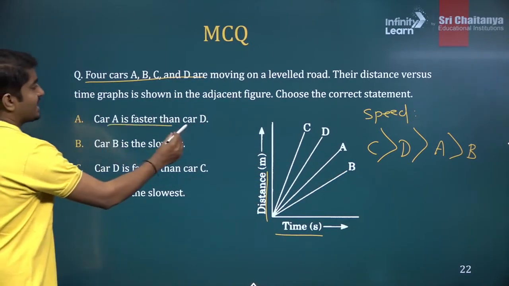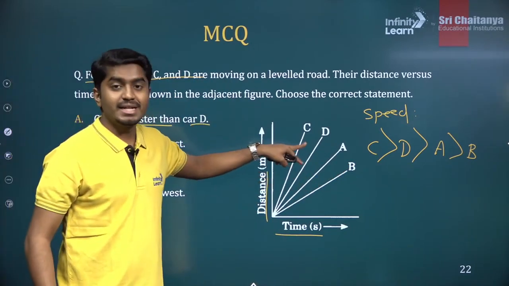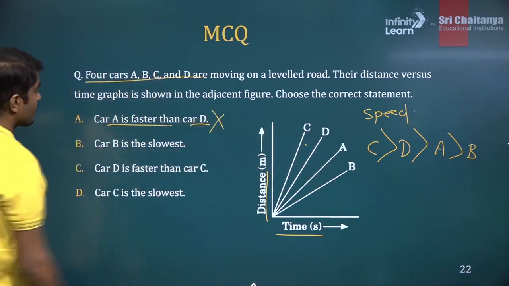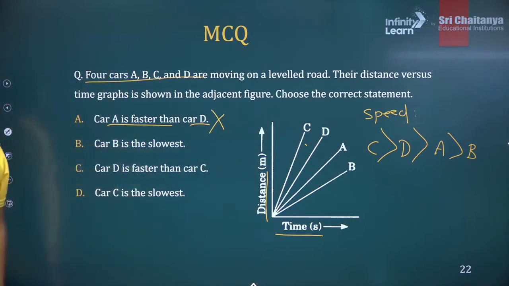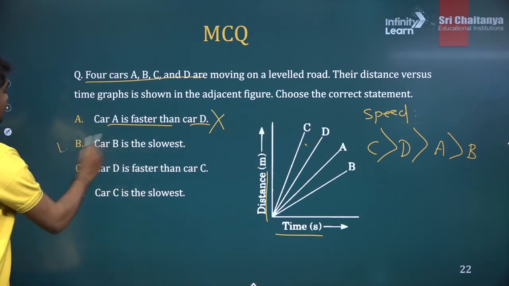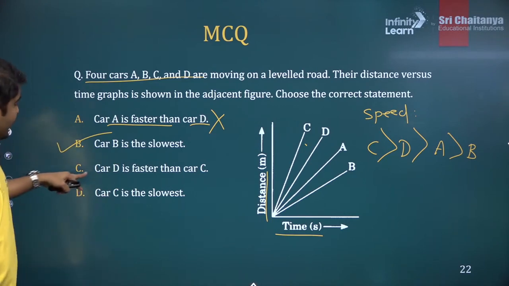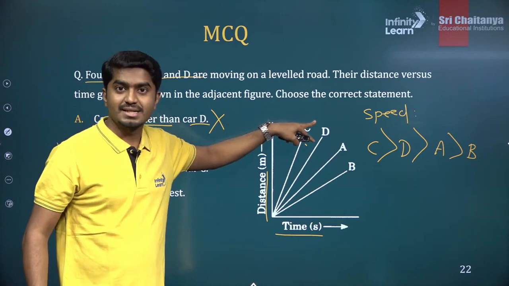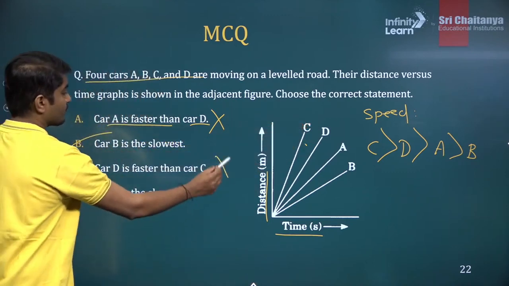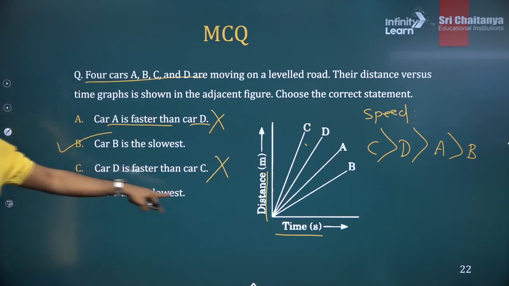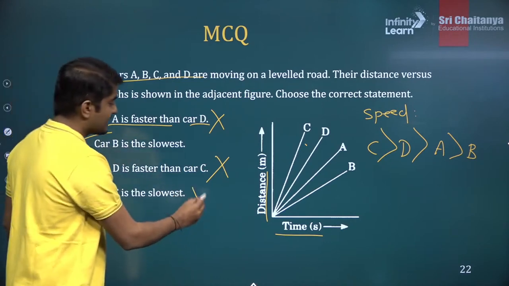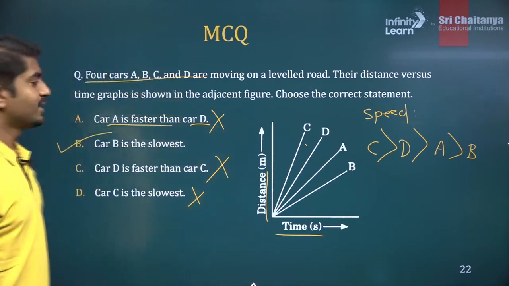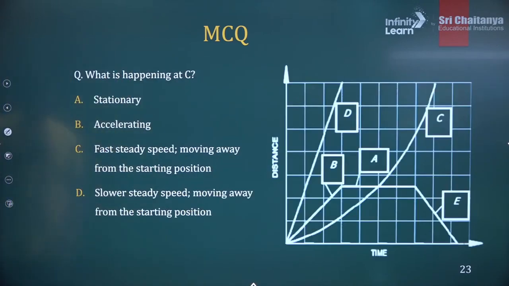Car A is faster than D. Is A faster than D? No, D is faster than A. So this is wrong. How about this one? B is the slowest. That is correct. Car B is the slowest one. How about the next one? D is faster than C. No, C is the fastest. So this is also wrong. How about the last one? C is the slowest. Again not correct. C is actually the fastest car. Clear? Easy? Nice.